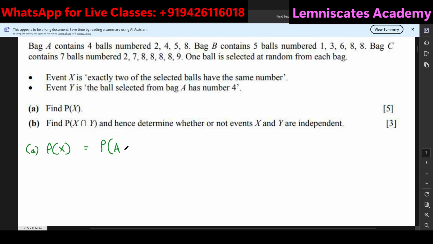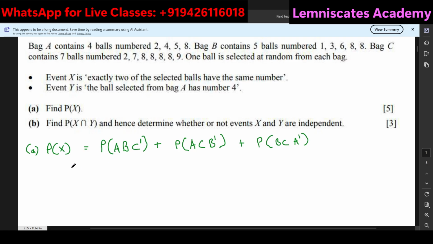Let's say I'll be selecting the same number balls from bag A and bag B, but not C. And then similarly, I'll choose the balls with the same numbers from bag A and C, not B. And lastly, AB is done, AC is done, I guess BC is remaining. BC but not A. So BC has the same numbers and A does not have it.